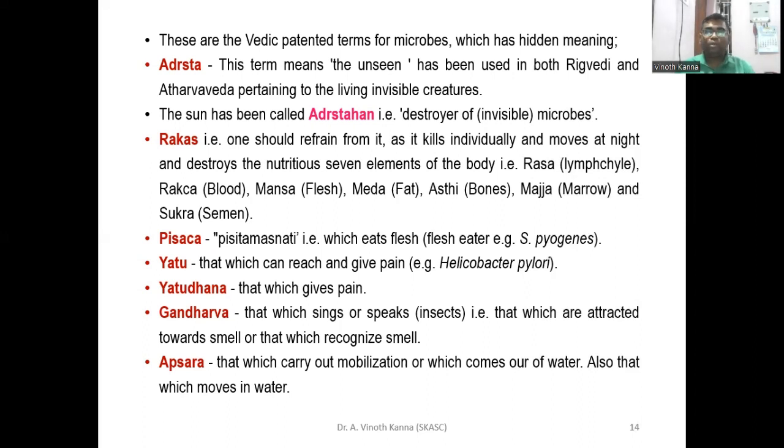The next one is Yatu. They can reach a particular point and liberate certain pain. Example, Helicobacter pylori. The next one is Yatudhana, which gives some pain to human beings. And Gandharva are insects capable of singing and speaking, attracted towards smell or able to recognize smell. The best example is house flies. And Apsara comes from water, and waterborne diseases are the best example for the Apsara.